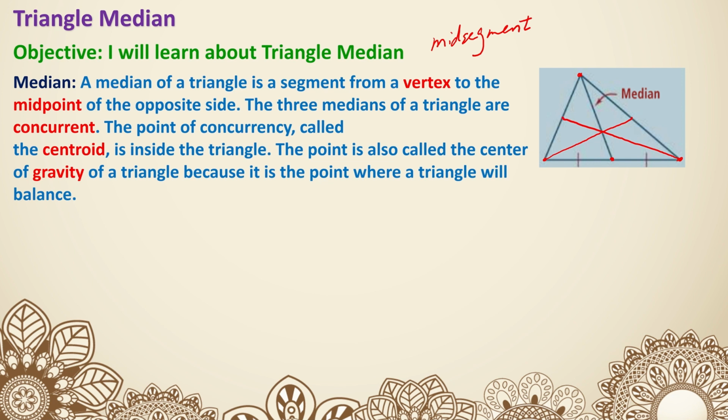The three medians are concurrent. Here's what this word means. Concurrent means they will go through the same point. They will overlap at the exact same point with the three medians. The point of concurrency has a name. That is called the centroid. The centroid is inside the triangle.